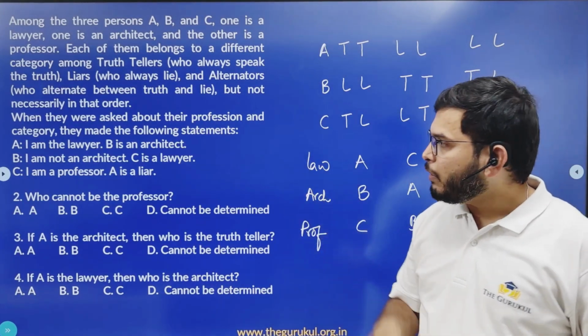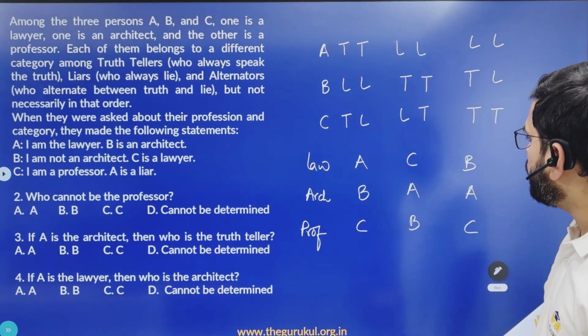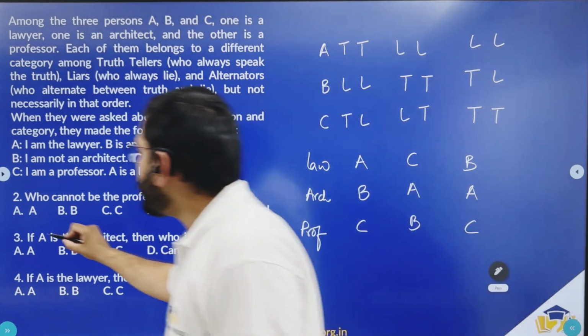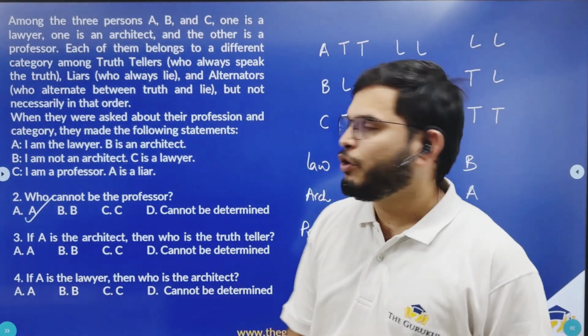Done. Now let's look at the questions. Who cannot be the professor? Now professor can be either C or B. So A cannot be the professor. Option A should be the answer.